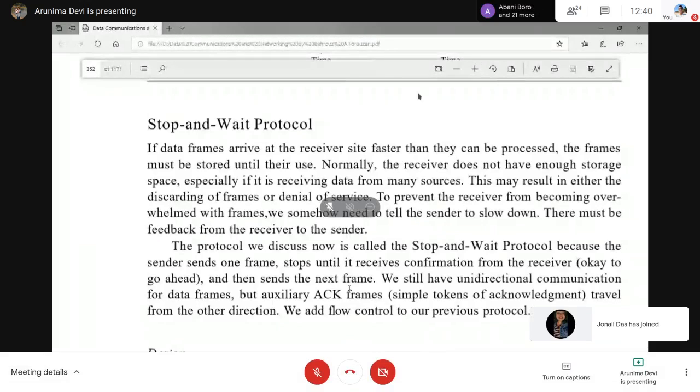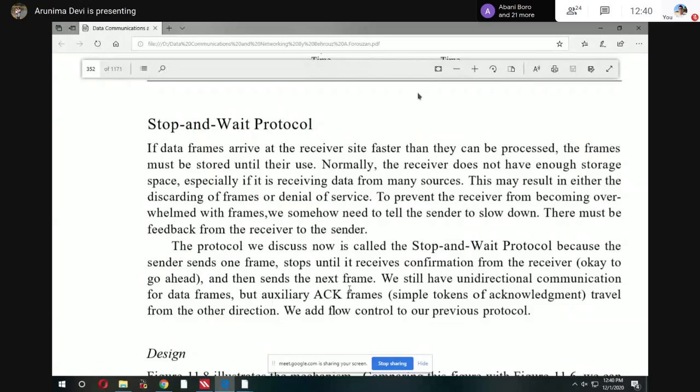Here also there is no concept of error or noise. That's why it is called a noiseless channel. So these two concepts are applicable for the noiseless channel: the simplest one, with no acknowledgement, and stop and wait, where we have acknowledgement, but still we consider it a noiseless channel.